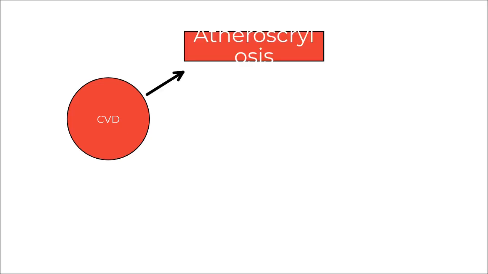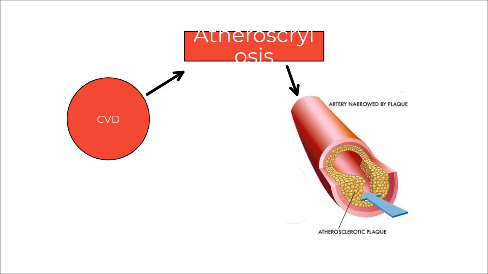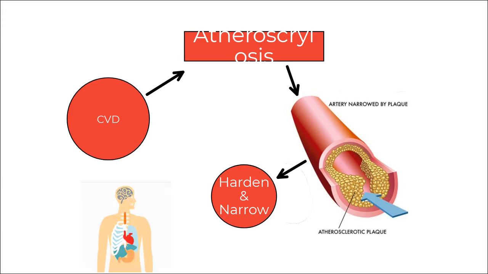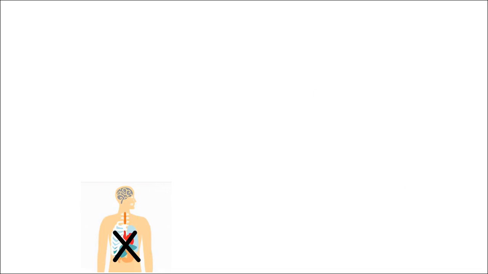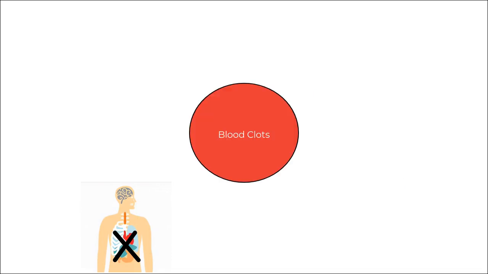Cardiovascular disease is usually linked to atherosclerosis. Atherosclerosis is where arteries become clogged with fatty substances. These plaques cause the arteries to harden and narrow, restricting the blood flow and oxygen supply to vital organs. This can also increase the risk of blood clots.